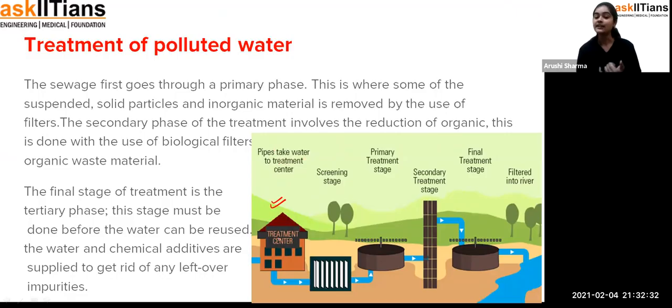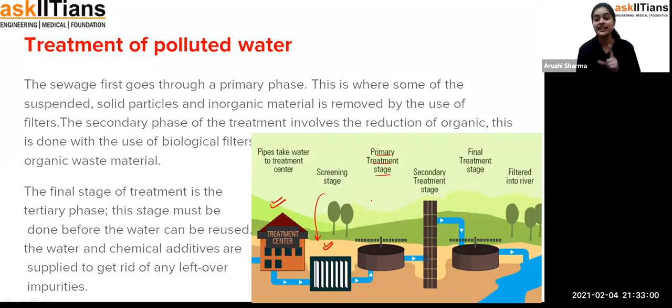Exactly. After that, students, the polluted water which is collecting in the treatment center, you can see that so many stages are there. Now what is going on in one particular stage, we have to see this thing. So first of all, it is the screening stage, as you can see here. That means the water is screened to see what type of pollutant it is having. Fine. Now after the screening stage, it is passed to the primary treatment stage.